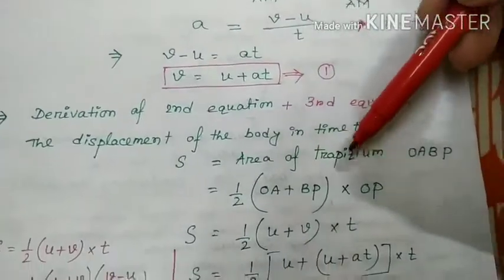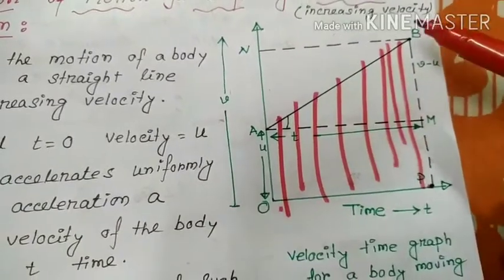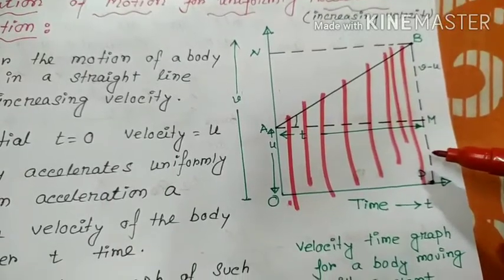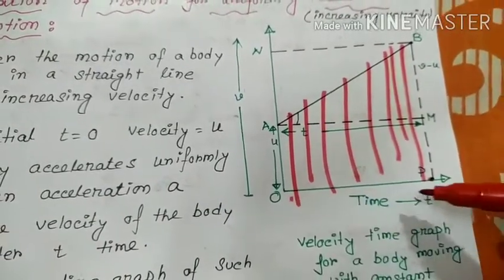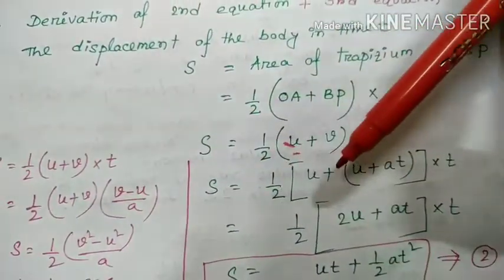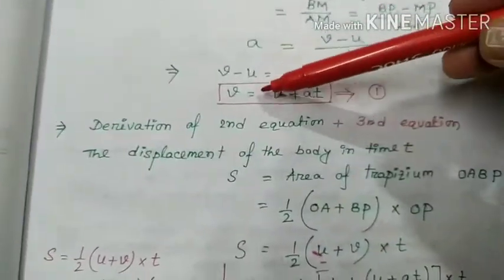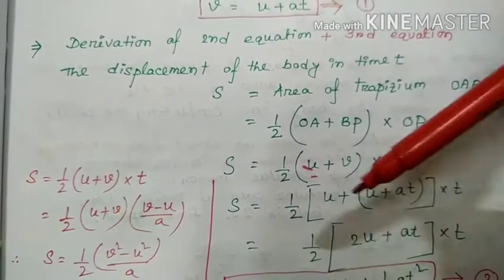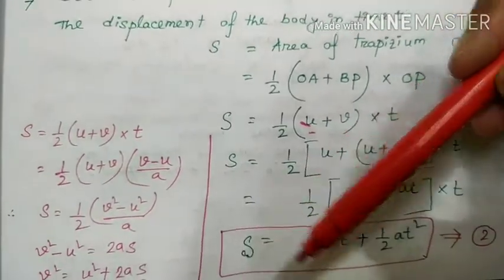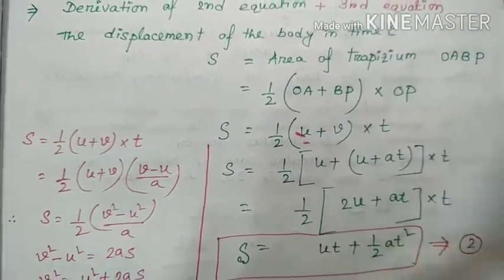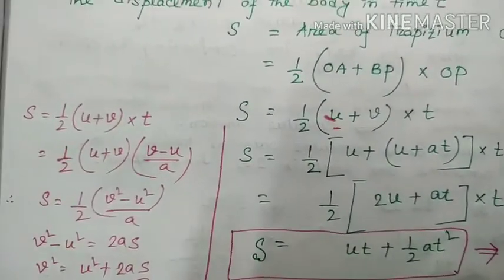So now you can see the area of the trapezium is half of OA plus BP. OA means u and BP means v. Half of u plus v, and the height is t. So half of u plus v into t. We learned v is equal to u plus at, so u plus u, half of 2u plus at into t. So s is equal to ut plus half at square. So we can derive the second formula.